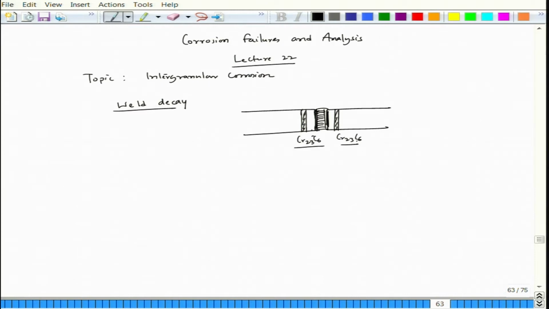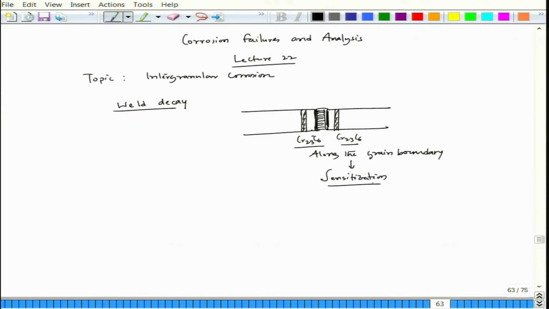So, this kind of precipitation happens along the grain boundary, leading to sensitization.